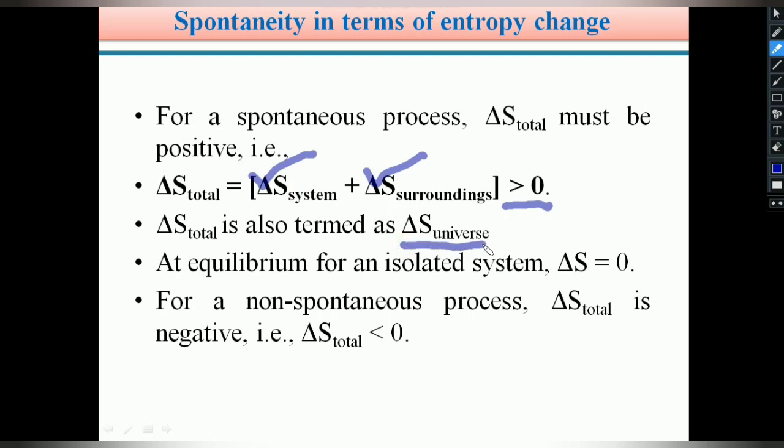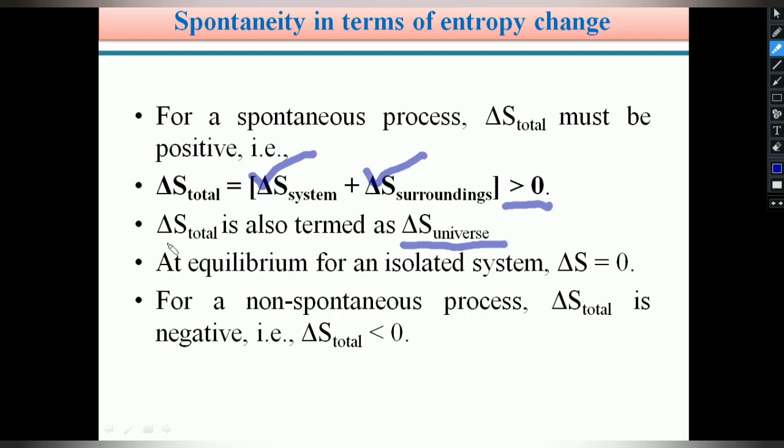Students, in the module 1 video, we already clearly mentioned that whatever matter is under investigation is called the system, and the rest of the world is the surroundings. The boundary, imaginary or real, which separates the system from the surroundings, is known as the boundary.